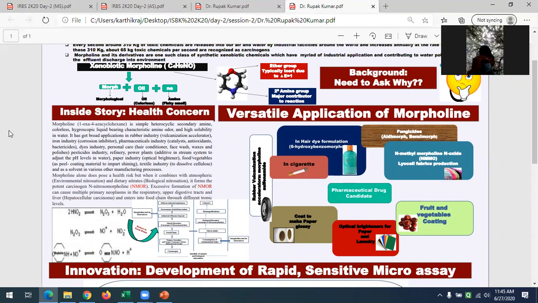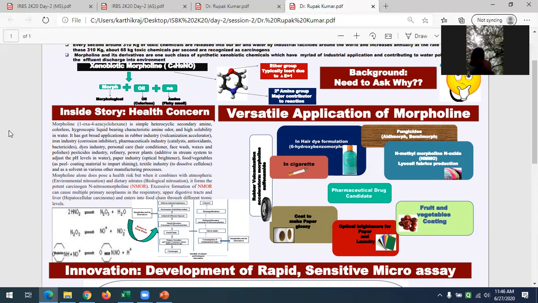On the basis of this assay, we are planning to develop a point of care detection device, in which you put your sample along with some reagent, the chemical reaction is carried out, and it develops color. The intensity of color gives the amount of morpholine present in the effluent sample, as well as in fruits and vegetables, paper, or whatever effluent is coming into the environment.